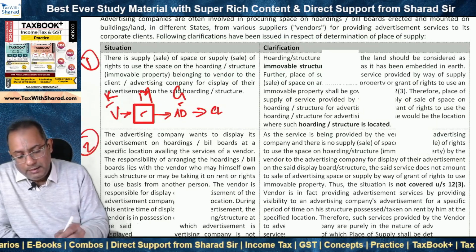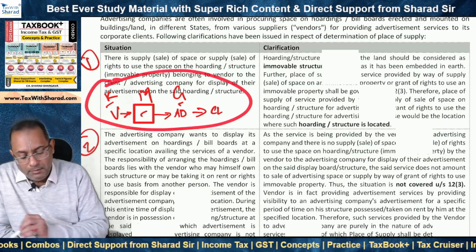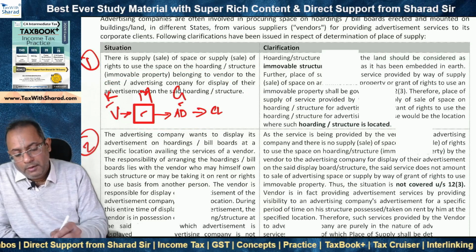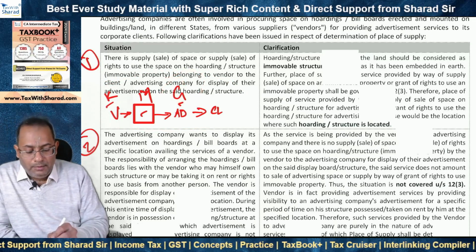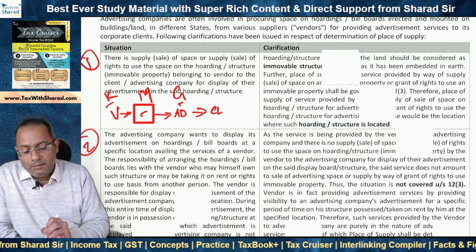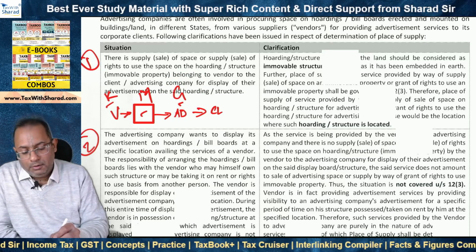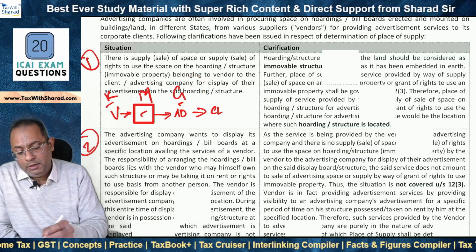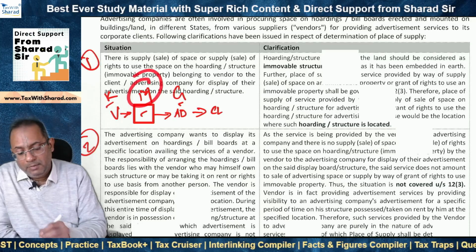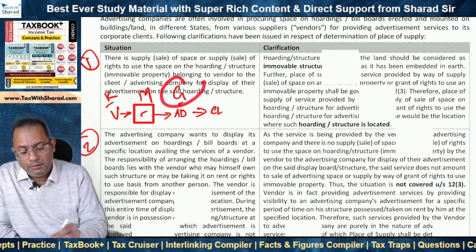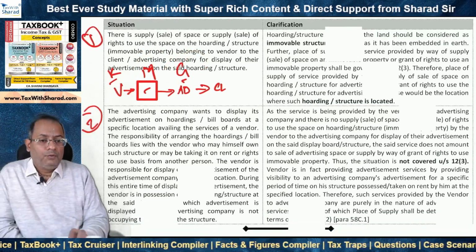So in this case, if we look at this particular example, what will be the place of supply under situation 2? It will be Gujarat. The advertising company being a registered person, the place of supply will be the location of such person, being Gujarat. So in situation 1, the place of supply will be Maharashtra. In situation 2, the place of supply will be Gujarat.